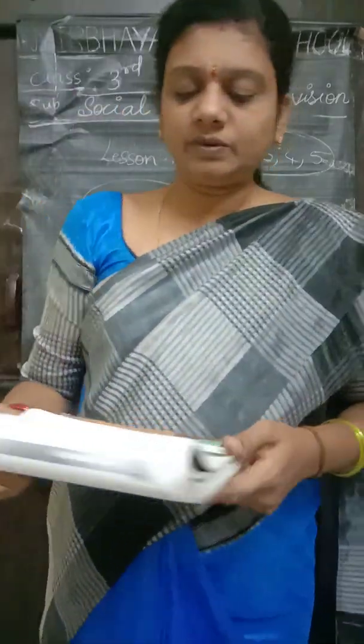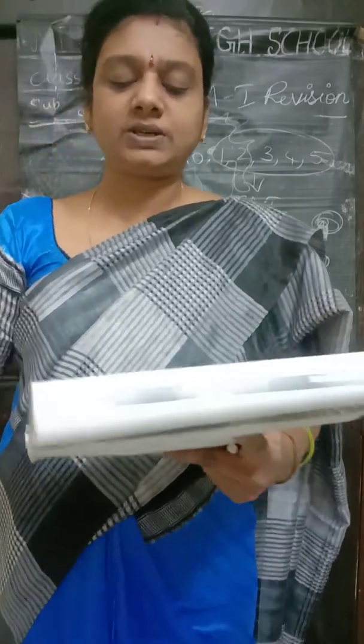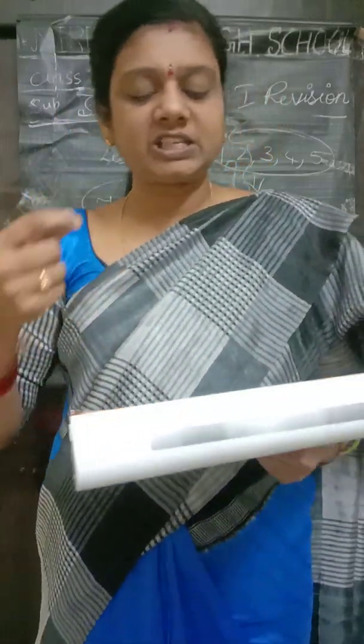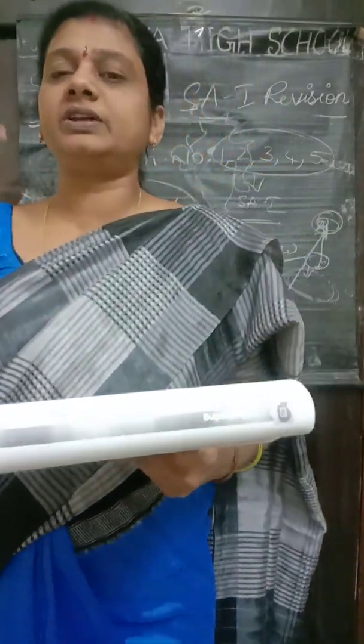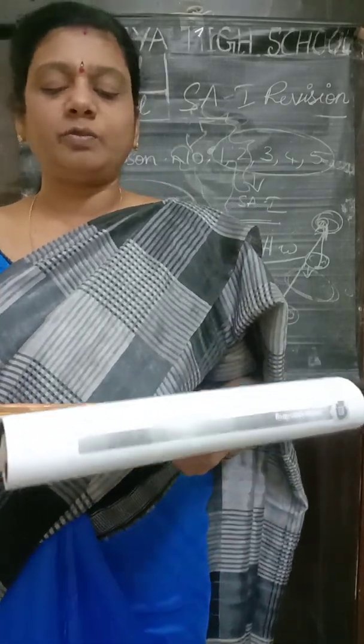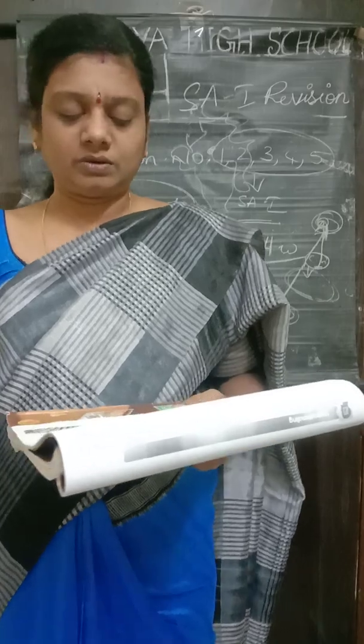And 13th one children, every citizen has some duties towards the country. Similarly, the government also has some duties. Briefly explain any two duties of the government. It is the government's duty to preserve monuments, forests, water bodies and so on.